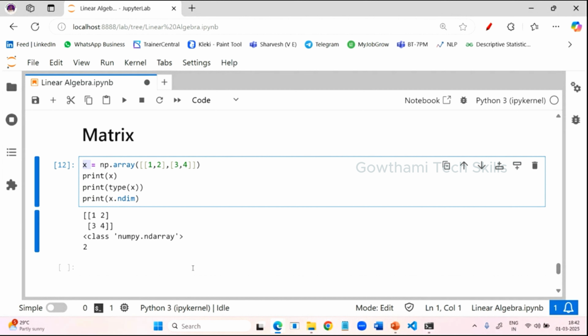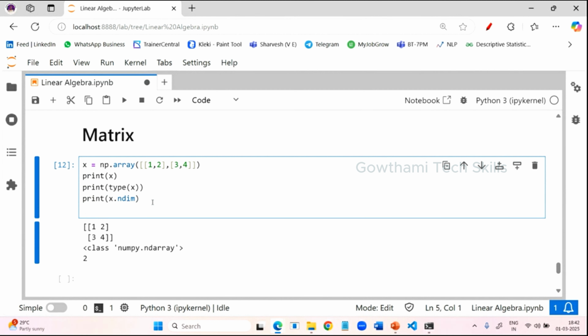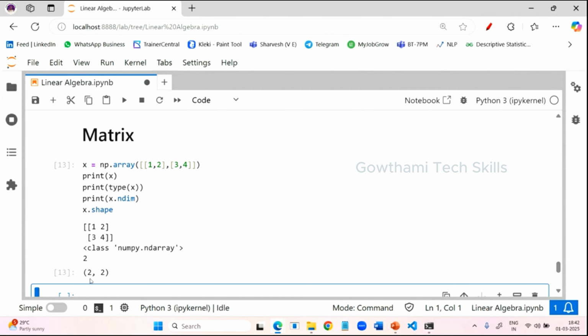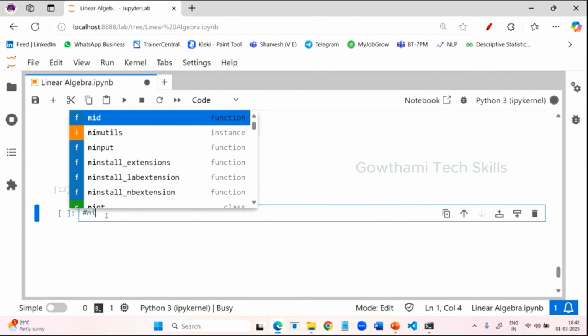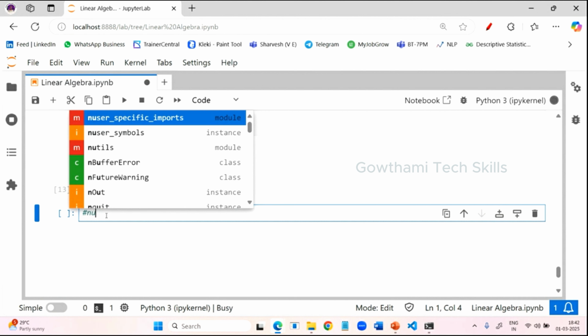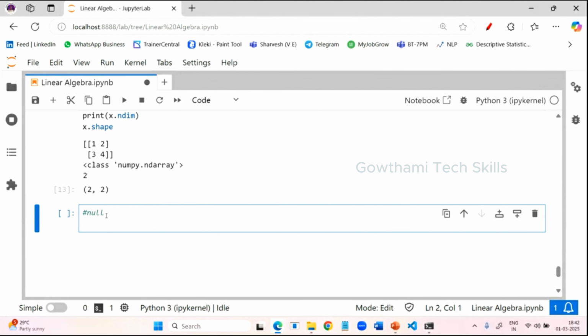Yes or no? Now what you need to do here is check the shape also. X dot shape. Now you can see it's 2 rows, 2 columns. So we have learned all these things. If you know the null matrix, what does null matrix mean? It contains all zeros. So we have learned that also.